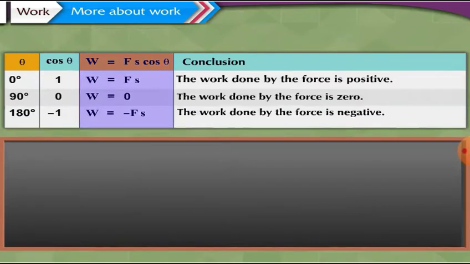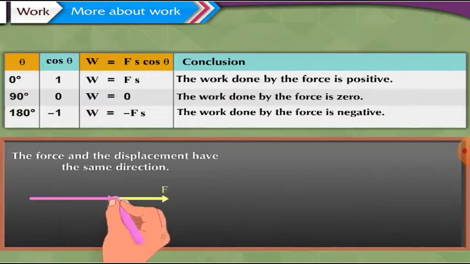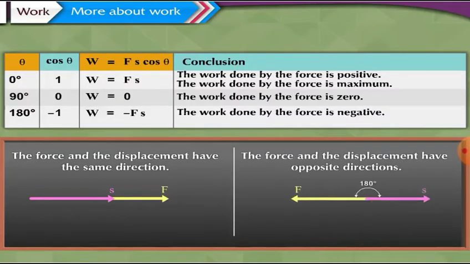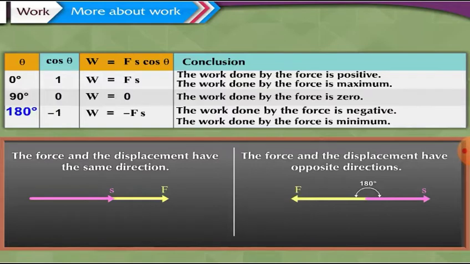After calculating the work done for the specific values of theta, we come to know that when the force and the displacement have the same direction, that is, when the value of theta is 0 degree, the work done by the force is maximum. On the other hand, when the force and the displacement have opposite directions, that is, when the value of theta is 180 degree, the work done by the force is minimum.